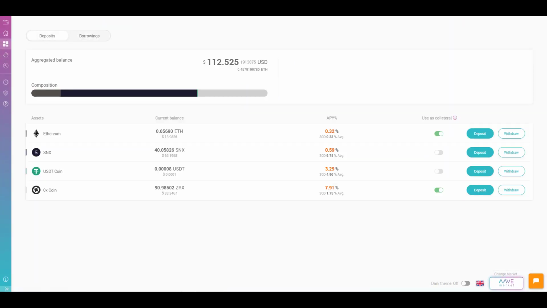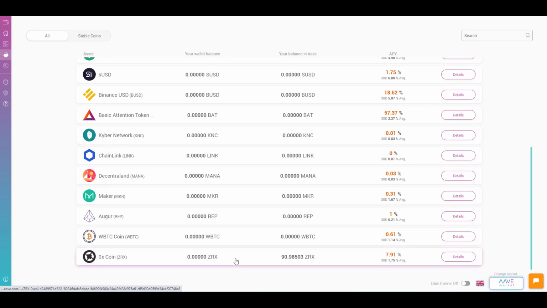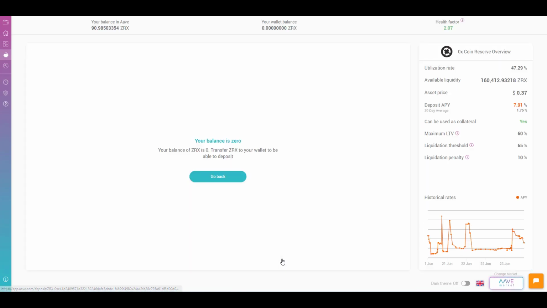And you can see here that I have 90 ZRX that were deposited into the Aave marketplace, and your ZRX balance actually gets updated in real time. If you want to see that, all you need to do is go over here to deposit, scroll down to ZRX. By the way, if you look at the rate for BAT tokens, it's at 57%. Obviously, this is not going to be sustainable. You can definitely come here and check this platform out and enjoy this rate while it lasts. But we're going to go ahead and click on ZRX, and you can see here at the upper left that the balance gets updated in real time.